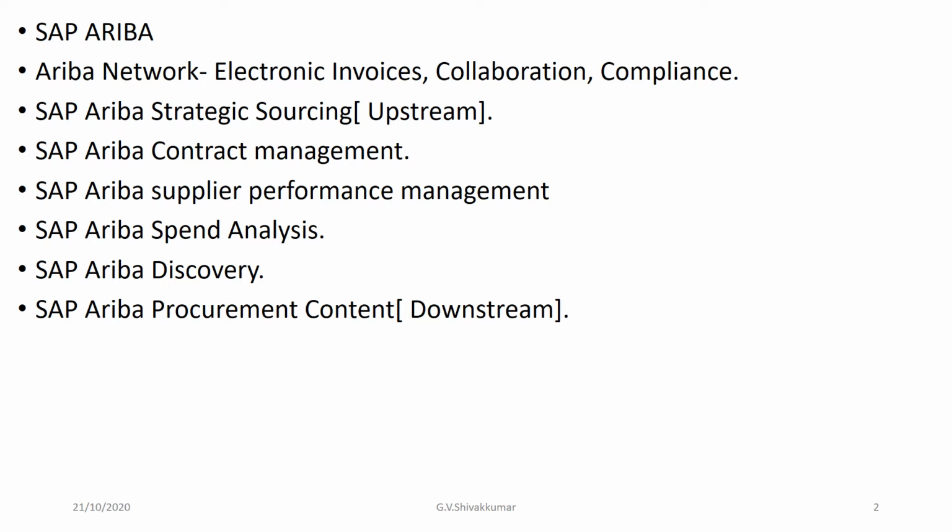And then collaboration. Collaborate immediately with all the trading partners, as access to all network suppliers is already enabled. Then comes compliance. Catch errors and correct them before they happen. Ariba Network enables global invoice compliance. Enforce policy and compliance in real time and send notifications and alerts based on the transactional data. This forms compliance.